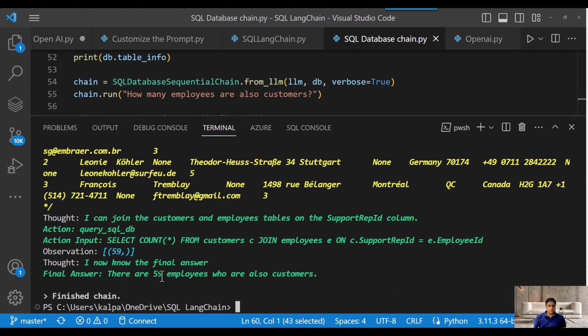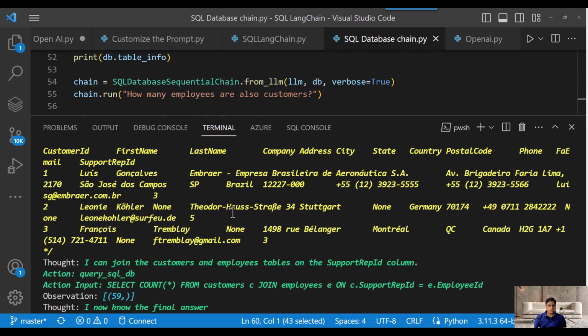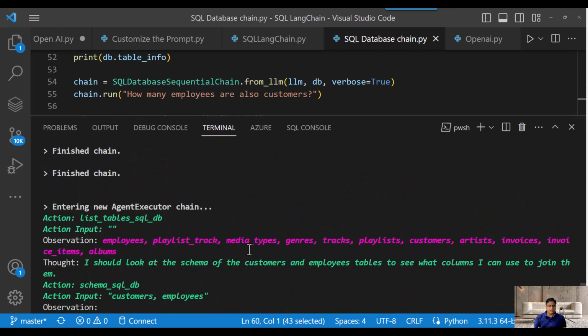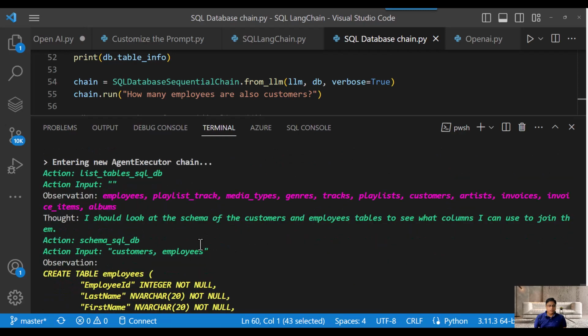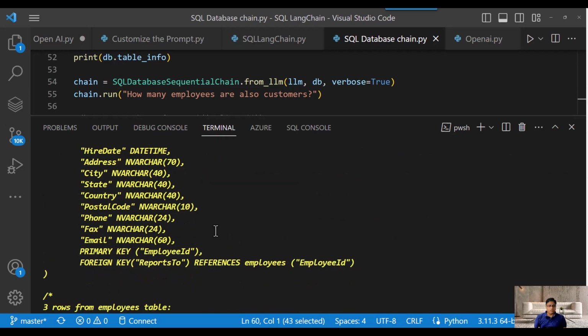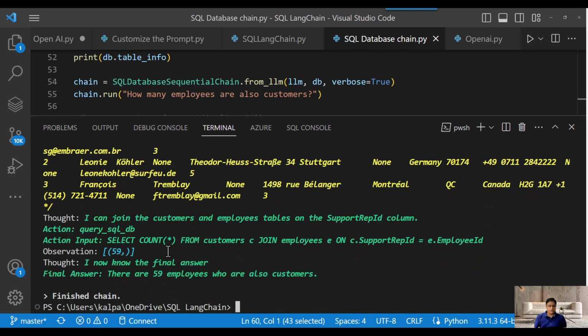So the question was, how many employees are there who are customers as well? It went through those sets of questions as a part of the sequential agent. It went through multiple sequential steps, and finally it provided you the answer here. So this is how the whole fundamental of the database chain works.